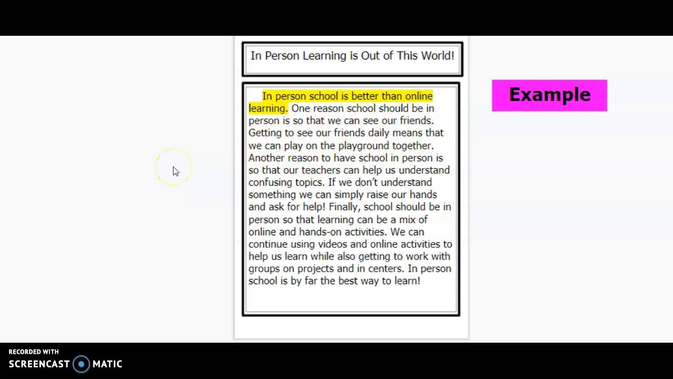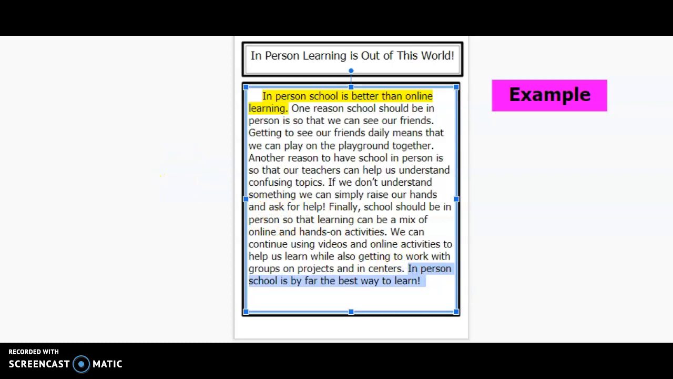Another reason to have school in person is that so our teachers can help us understand confusing topics. Now I'm going to explain it a little. If we don't understand something, we can simply raise our hands and ask for help. Finally, school should be in person so that learning can be a mix of online and hands-on activities. We can continue using videos and online activities to help us learn while also getting to work with groups on projects and in centers. In-person school is by far the best way to learn.